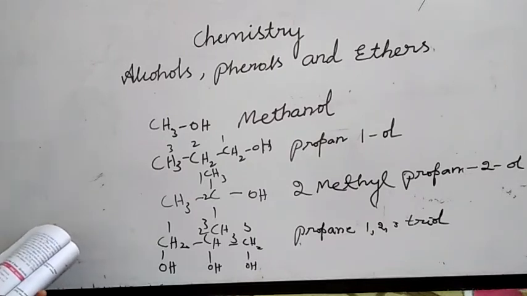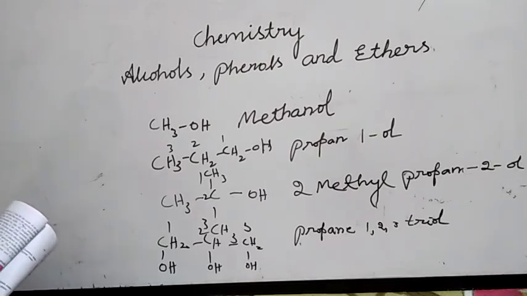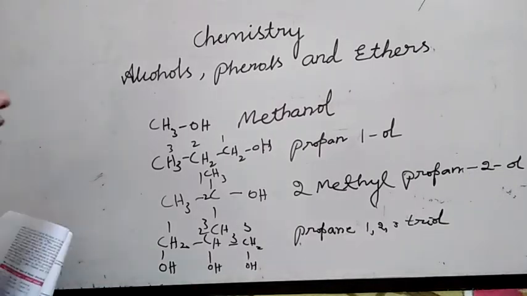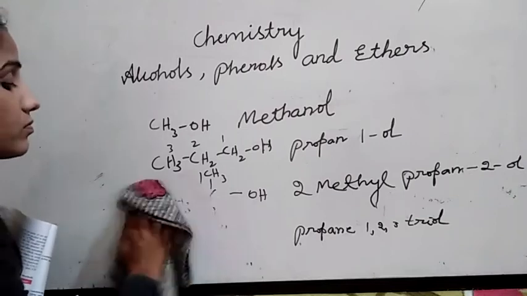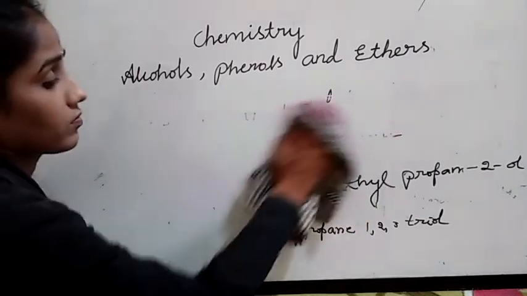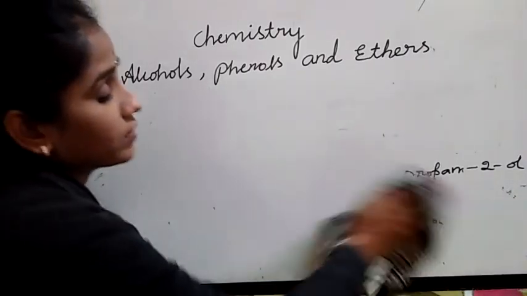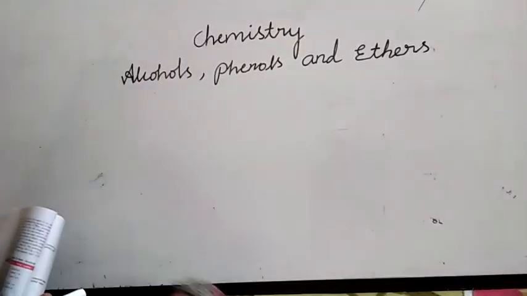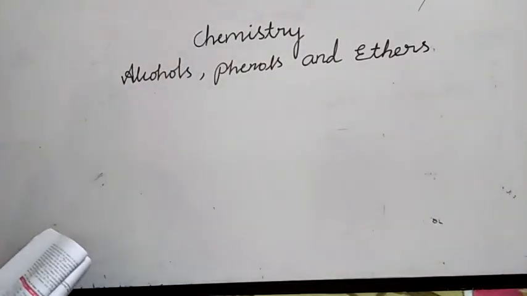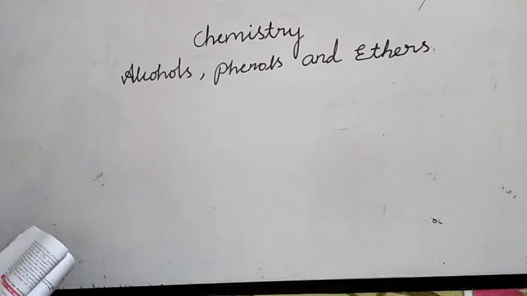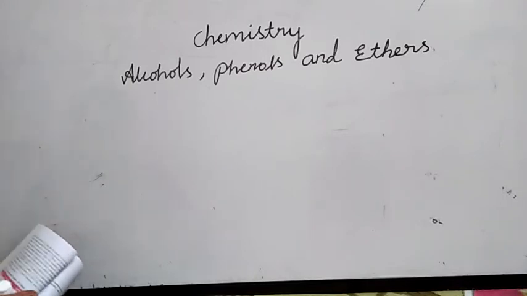Okay, then what about cyclic alcohols? This is all about aliphatic. Cyclic alcohols are named using the prefix cyclo and considering the OH group attached to carbon 1.